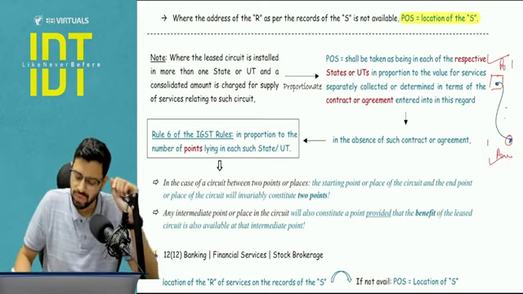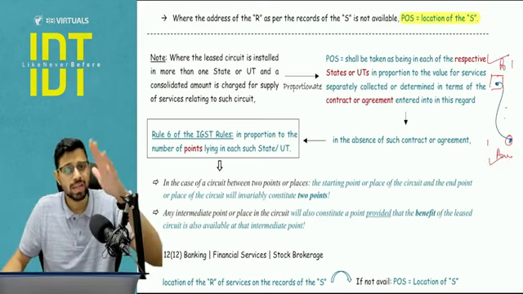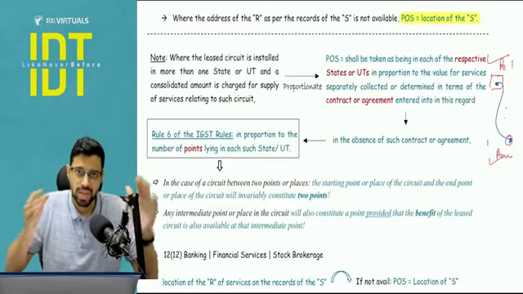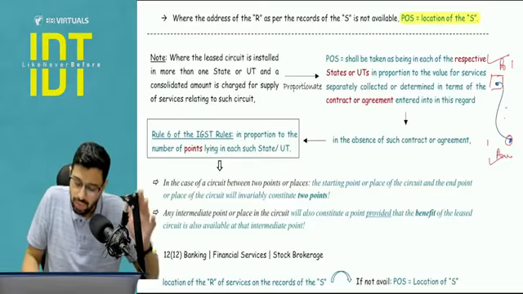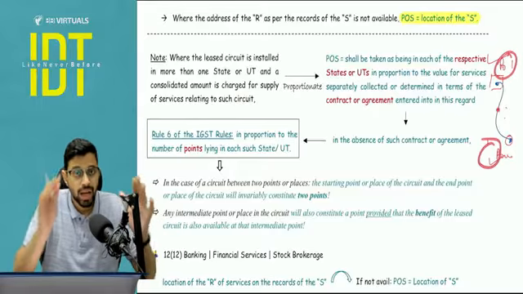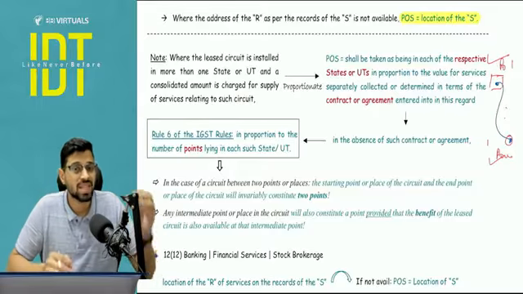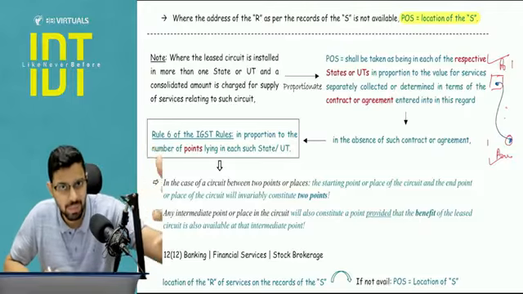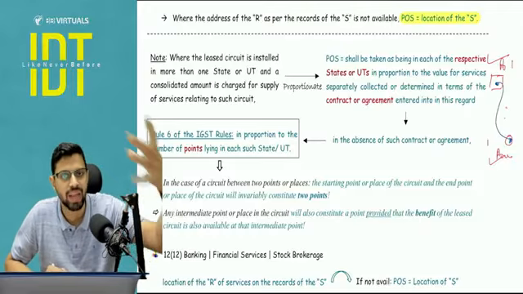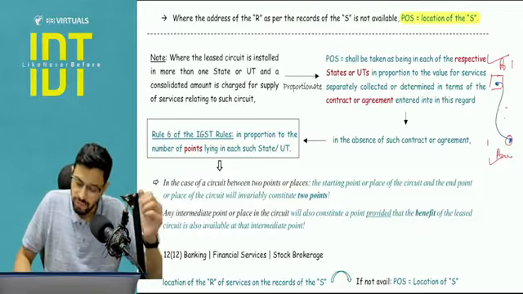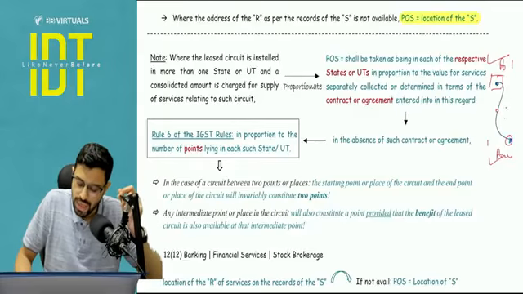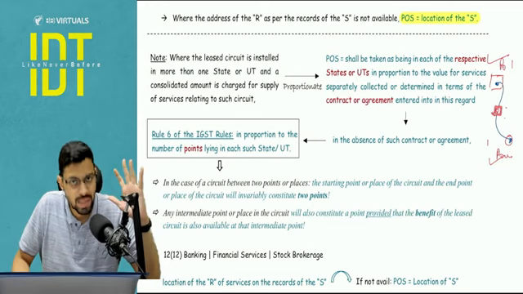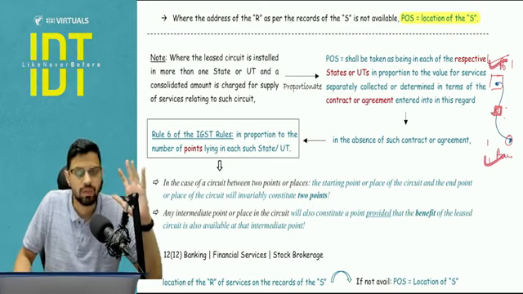What if there is any intermediary point running in state C, let's say UP? I'm taking a hypothetical example. So if there are three states involved, will the intermediary point be considered in this calculation? It will be considered only and only if there is a benefit which is being derived, because GST is a destination based tax. There should be some benefit derived, that place should get the revenue. Sometimes the points are given only for operational purposes, and there is no actual benefit being derived by any customer there. So in that case the answer will remain 1:1.